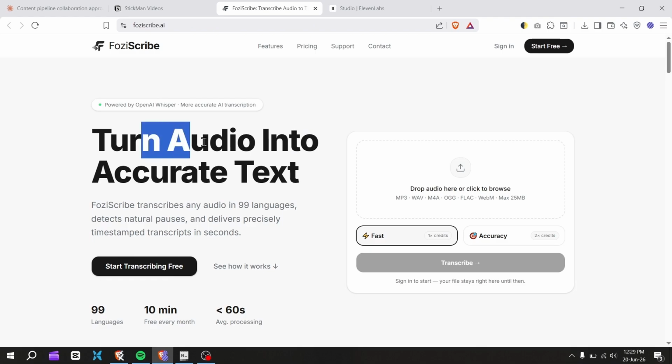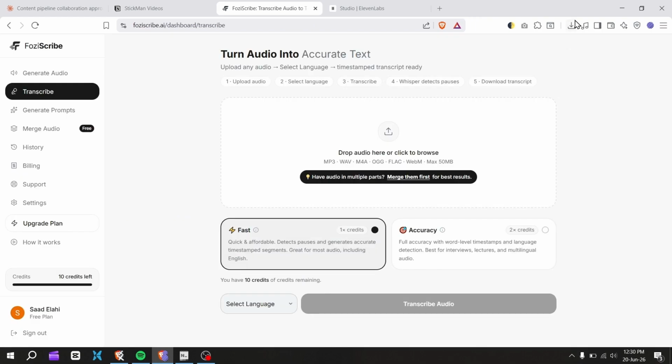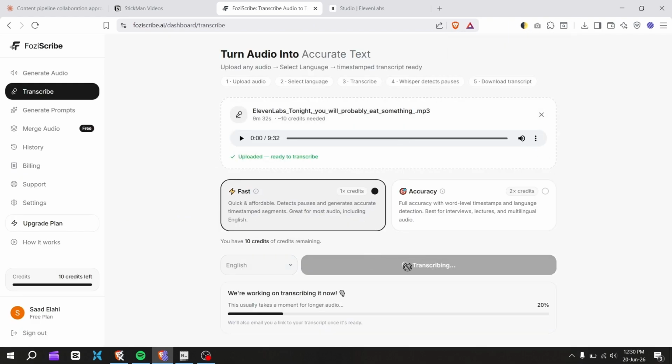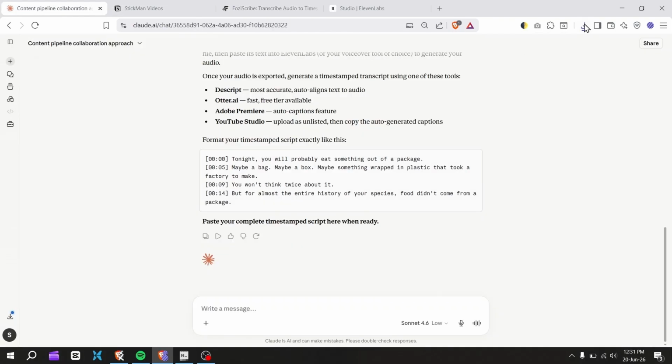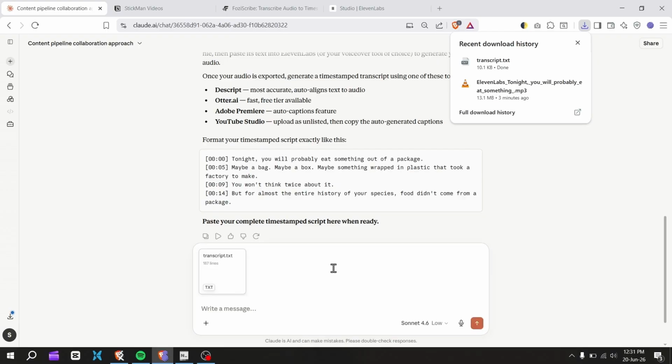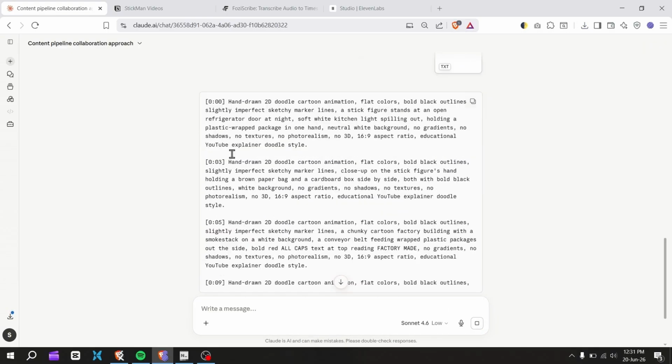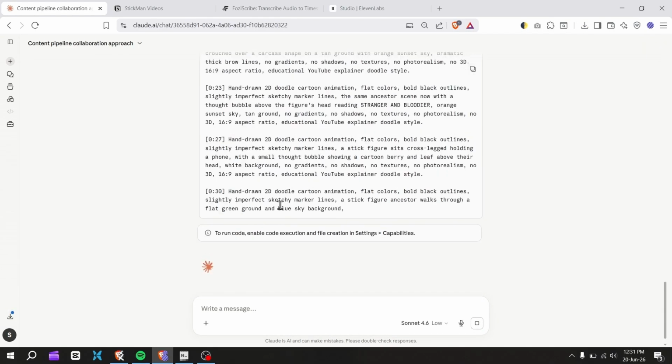Next, go to any audio-to-text website. Upload the audio file there and transcribe it. Make sure the transcription includes timestamps. These will help you sync visuals to specific parts of the script. Download the result as a TXT file. Upload that TXT file back into Claude. Claude will now generate a visual prompt for each timestamp in the script.